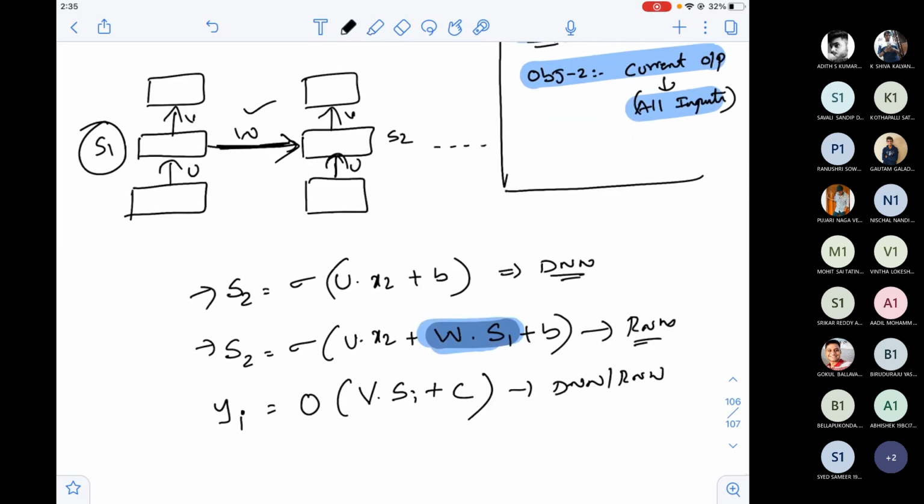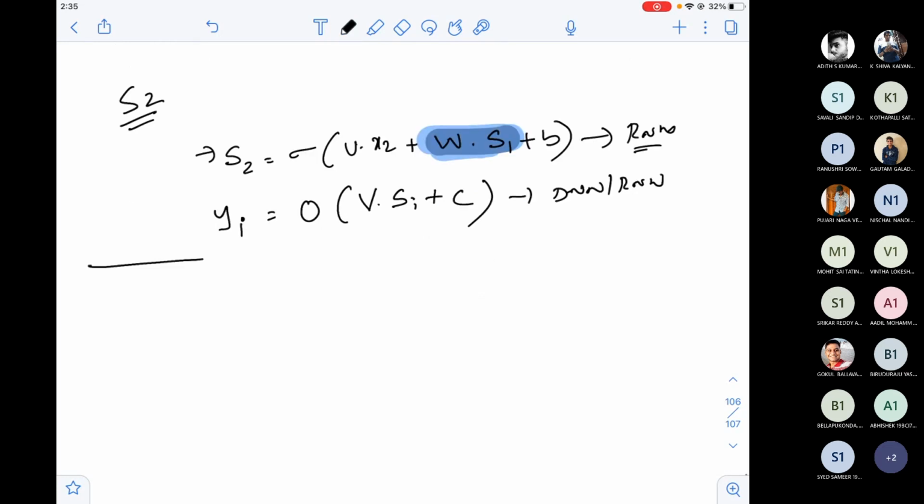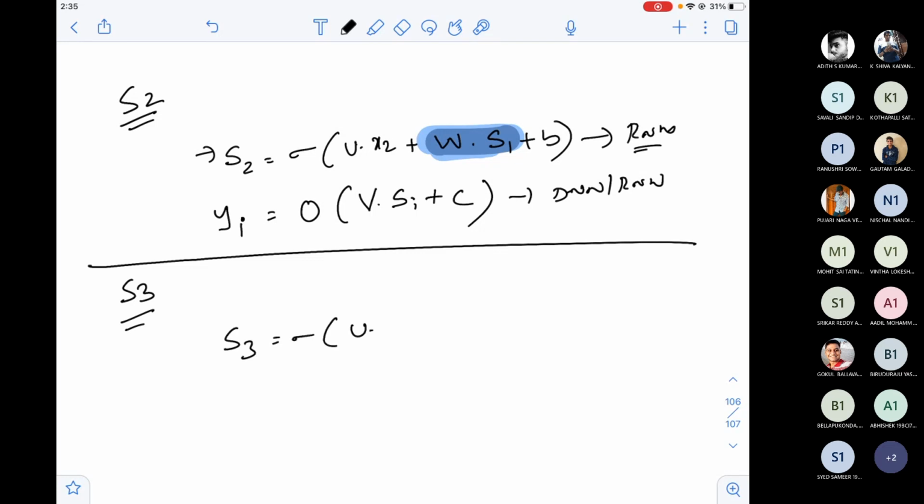With these equations, will I be able to achieve these two objectives? The first objective for sure I can achieve. Let us write the same thing for S3. The previous one is for S2, and I am erasing the DNN equation so I don't get confused. S3 is equal to sigmoid of U into X3 plus W into S2. Now S3 depends on the previous state S2, and Y3 is equal to O of V into S3 plus C.